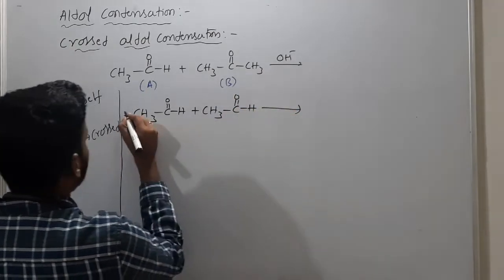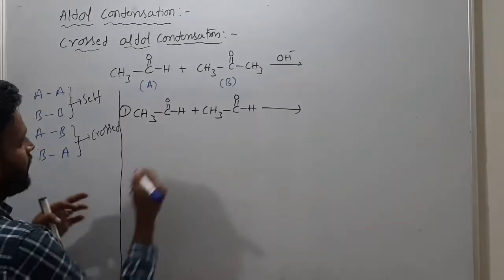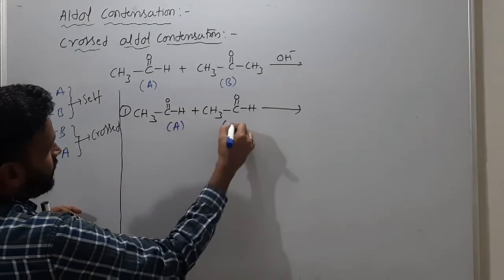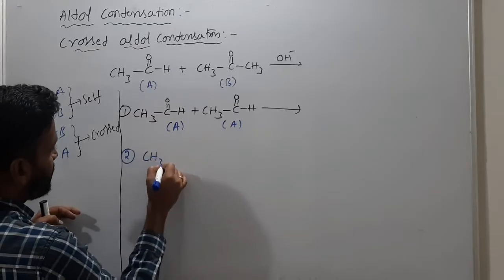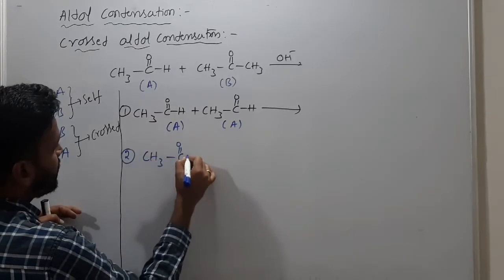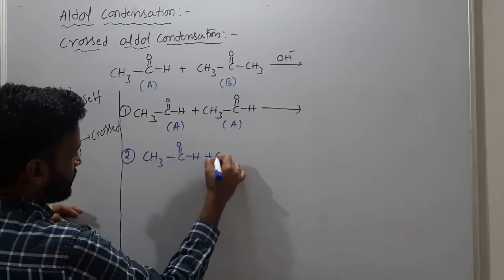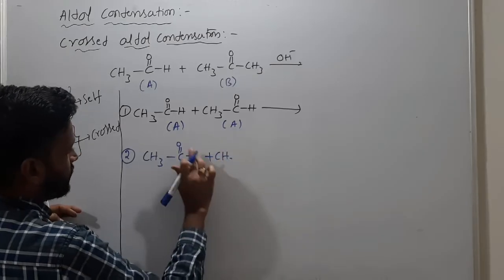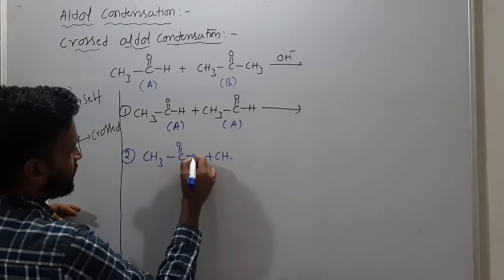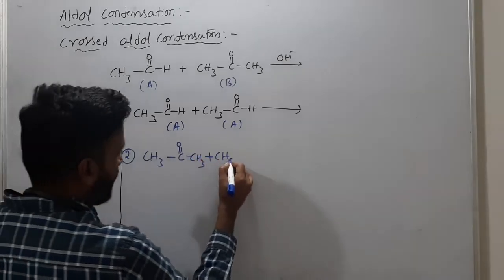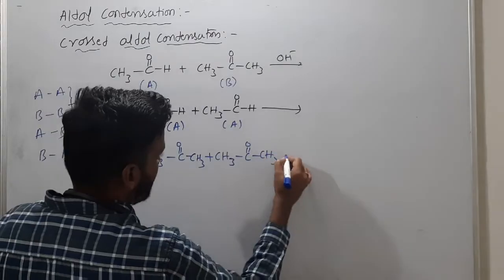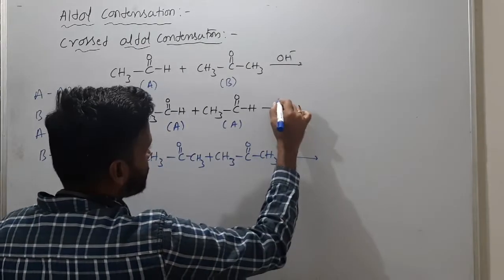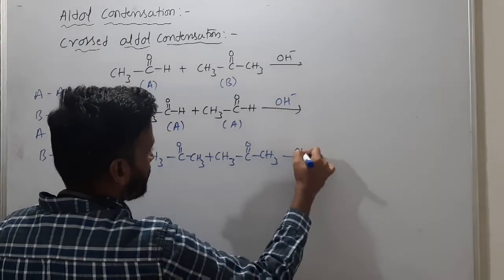This is the first possibility, the AA possibility. Second one is the BB possibility: CH3, C double bond O, CH3 plus CH3, C double bond O, CH3, in presence of base OH minus.